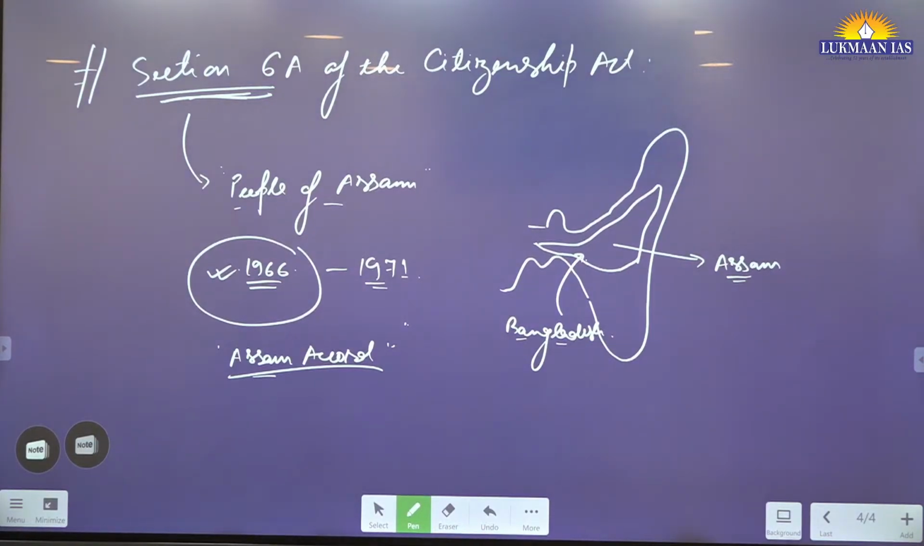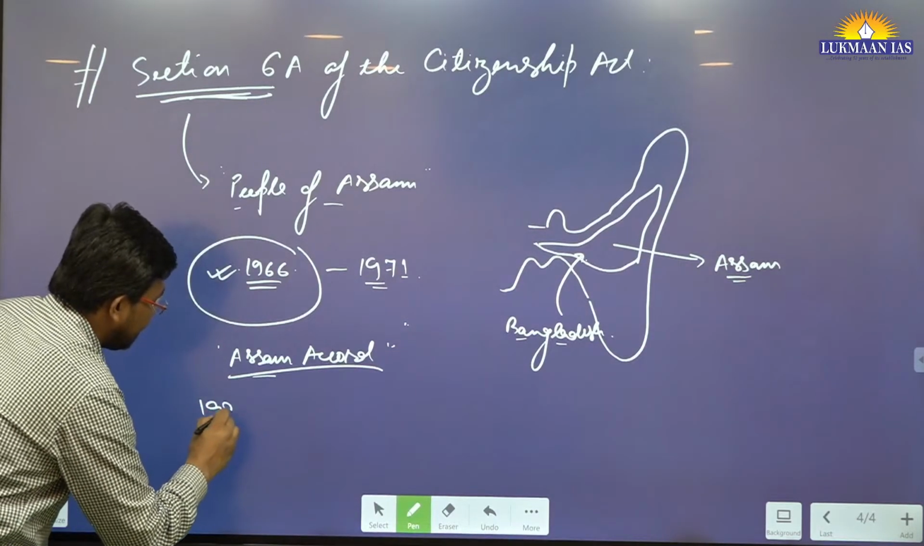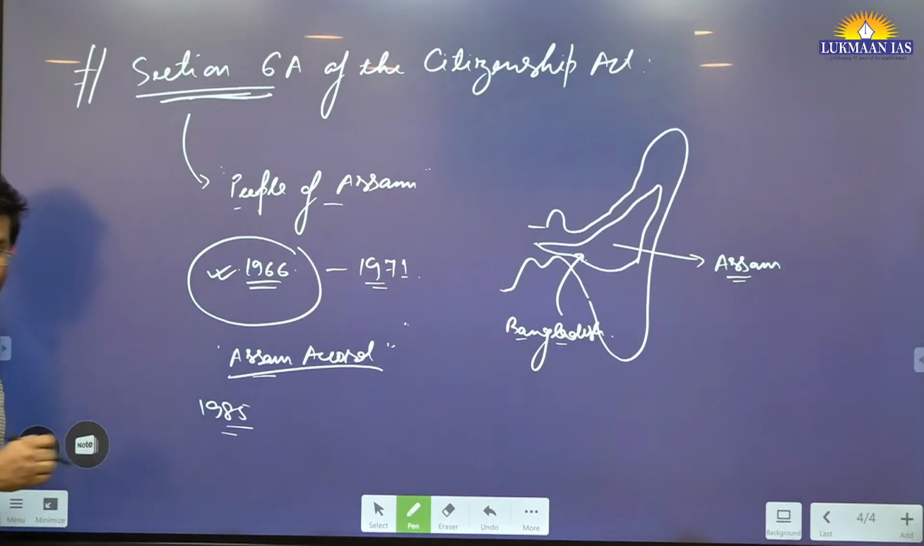Yeah, so it has 1985, okay. It said: Section 6A is a special provision inserted into the 1955 Act in furtherance of the Memorandum of Settlement called the Assam Accord, signed on August 15, 1985 by then Prime Minister Rajiv Gandhi. Okay, so this agreement, the Assam Accord, was signed in 1985 by Rajiv Gandhi.